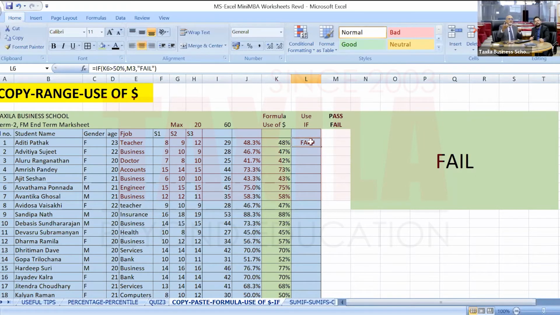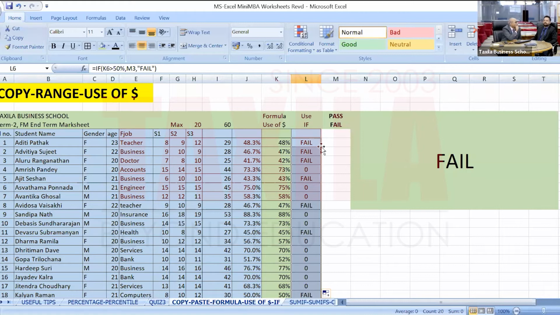Now I will copy and drag this. I have defined a formula. There is something which needs to be fixed. Let us see that. So we'll create that mistake. I will copy this, find the bottom right plus and double click. What is happening? Everybody is fail or zero.